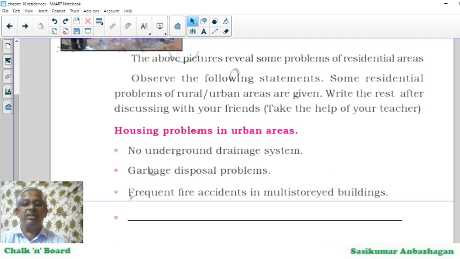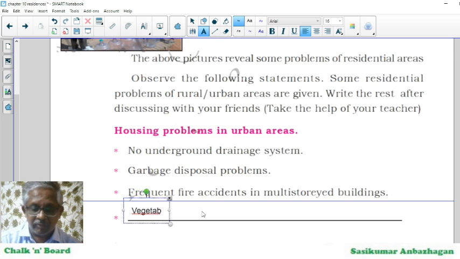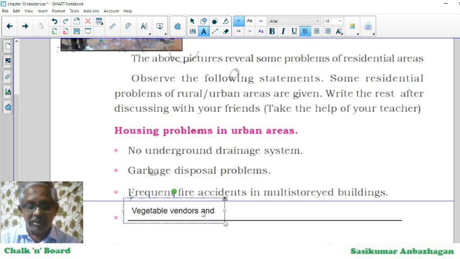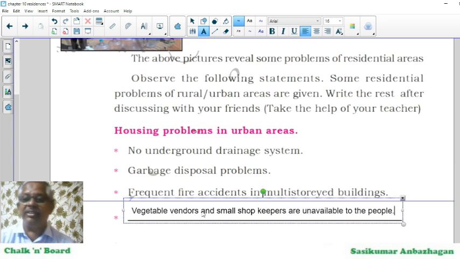And here, the fourth one I can say, vegetable vendors and small shopkeepers are unavailable to the people. This is one.